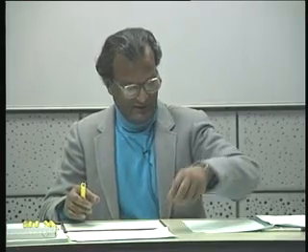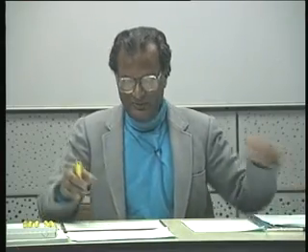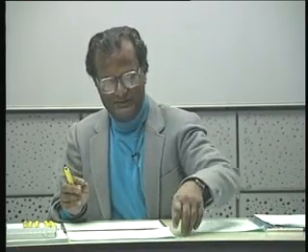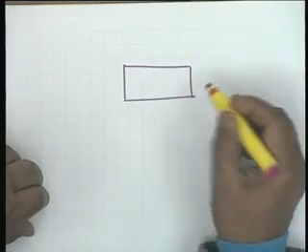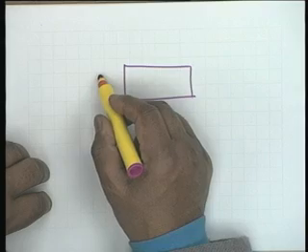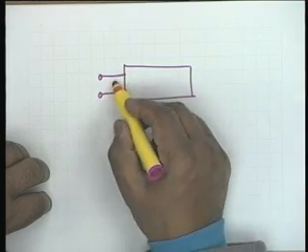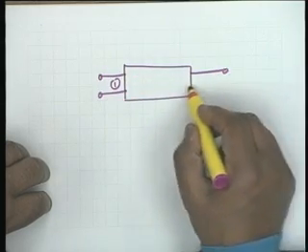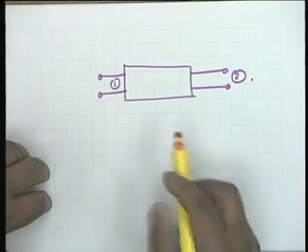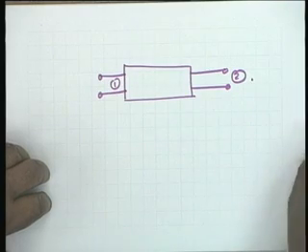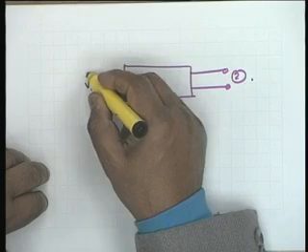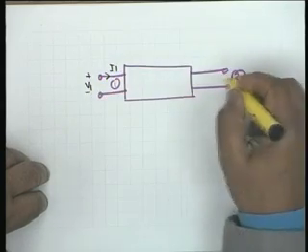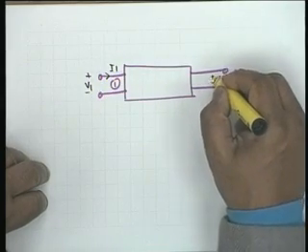Now the point we have to bother about is, given a general 2-port, that is a 4-terminal network, we call this port 1, we call this port 2, and we identify 4 parameters, 2 voltages and 2 currents, V1, I1 and V2, I2.